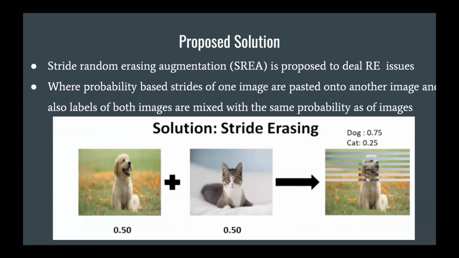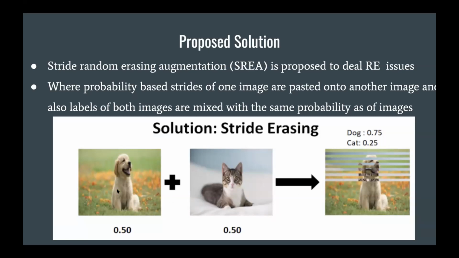So what we propose is that we provide stride augmentation. A stride is basically a straight line with a specific size, and we propose it to deal with random erasing issues. In random erasing, the labels were not smooth; labels were not assigned a percentage.